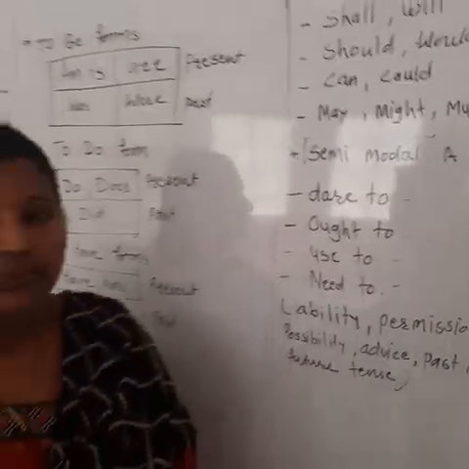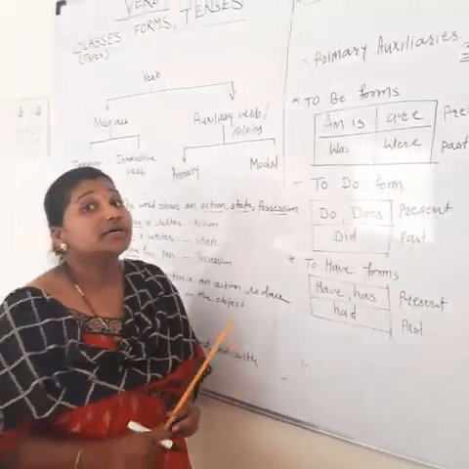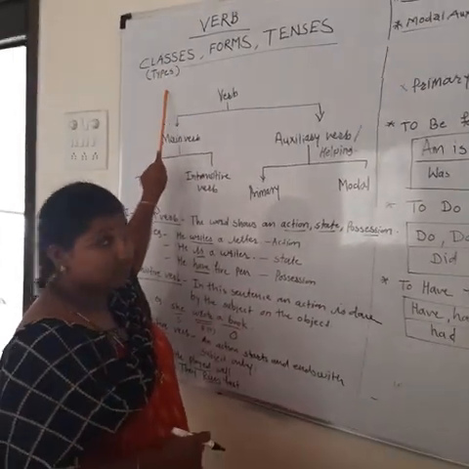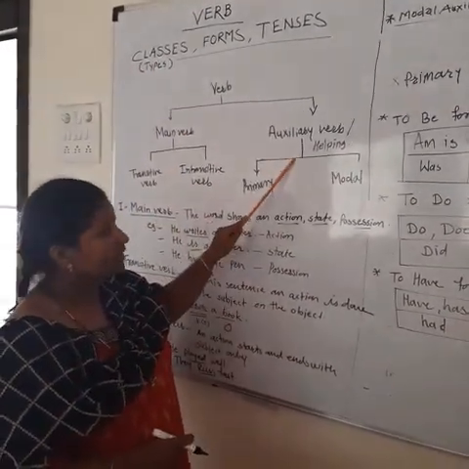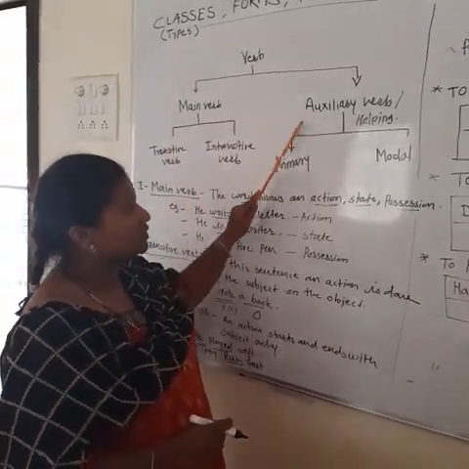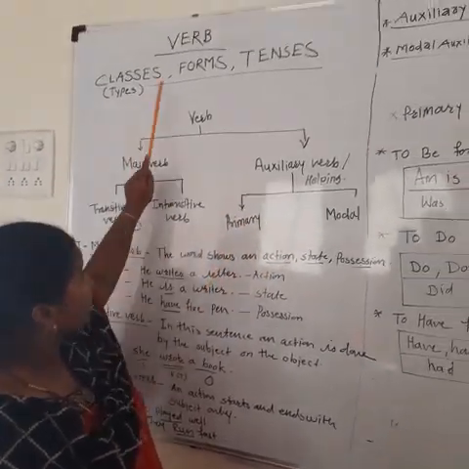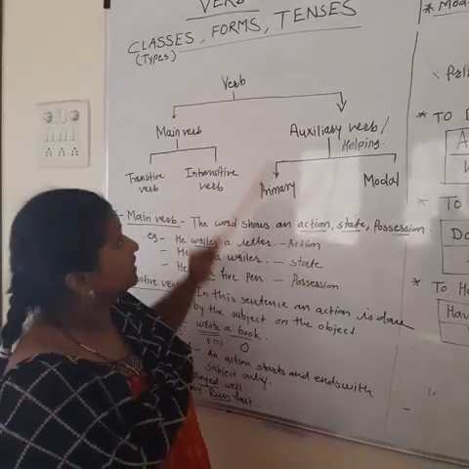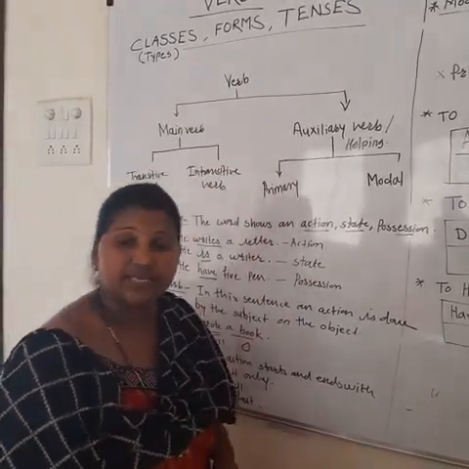So, today we have seen the verb. In the verb, the classes of the verbs, types of the verbs, main verb, auxiliary verbs, and even that main and auxiliary are also divided into transitive and intransitive, and modal auxiliaries and primary auxiliaries. The forms and tenses we will see later on.